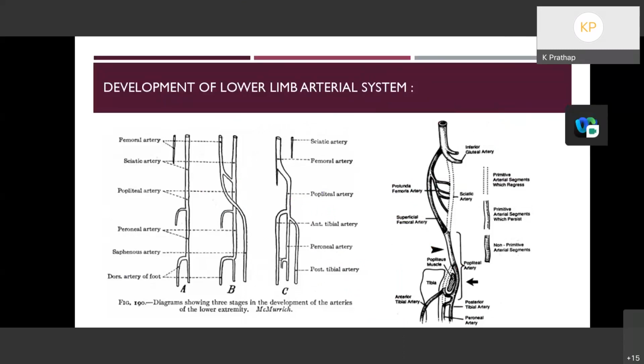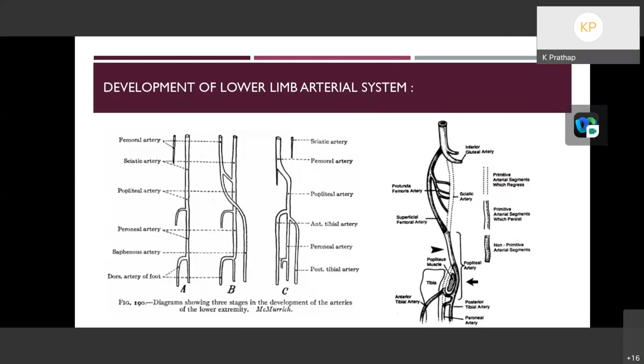The femoral artery continues in the anterior compartment, and the axial artery continues in the posterior compartment of the thigh, and it forms the popliteal artery. With relation to the popliteus muscle, it forms the proximal popliteal artery, which is proximal to the popliteus, and the deep popliteal artery, which is deep to the popliteus muscle and distal to the popliteus muscle.